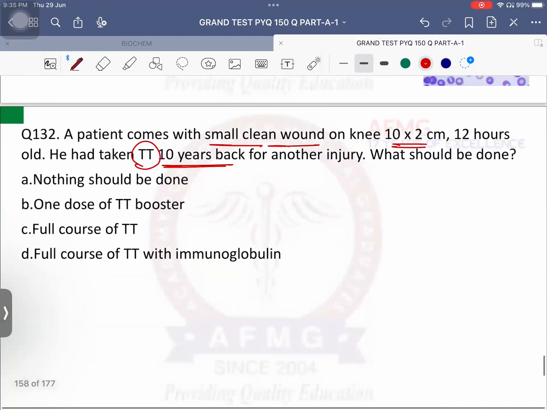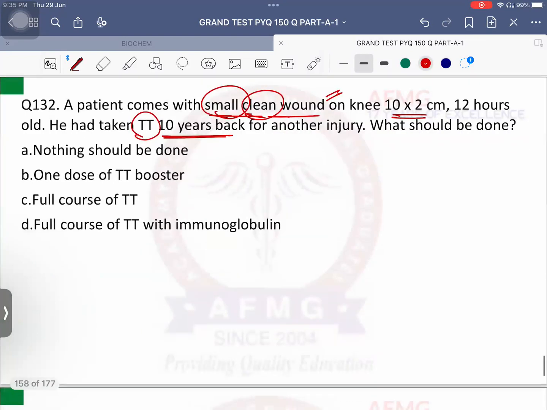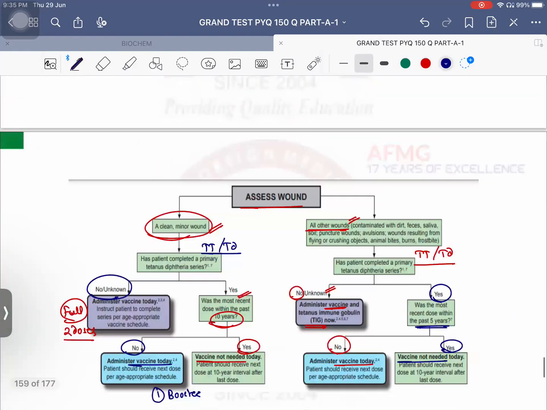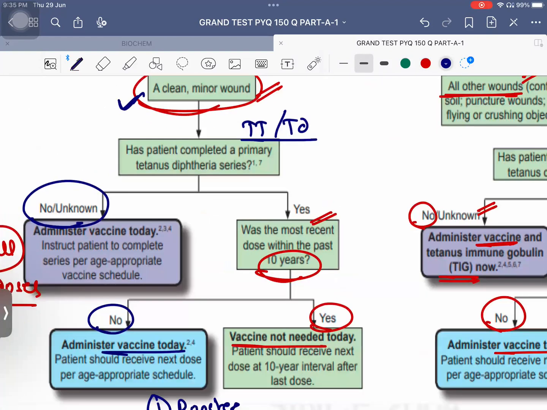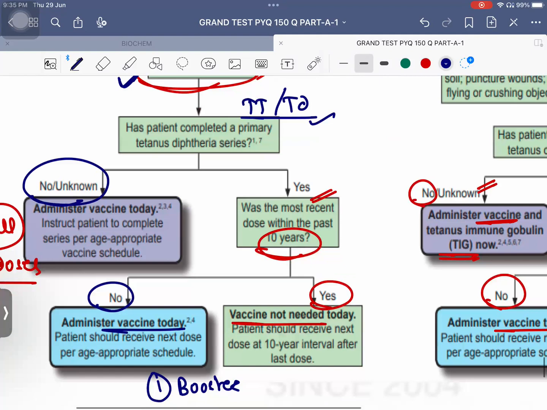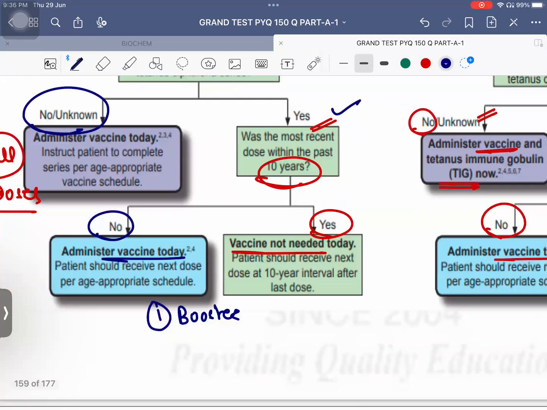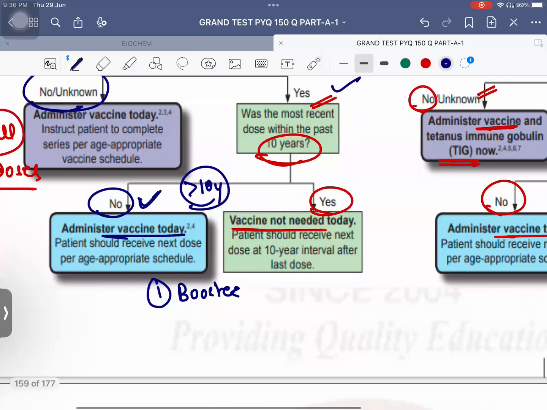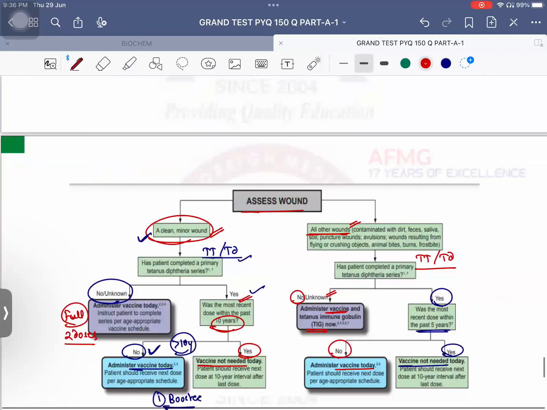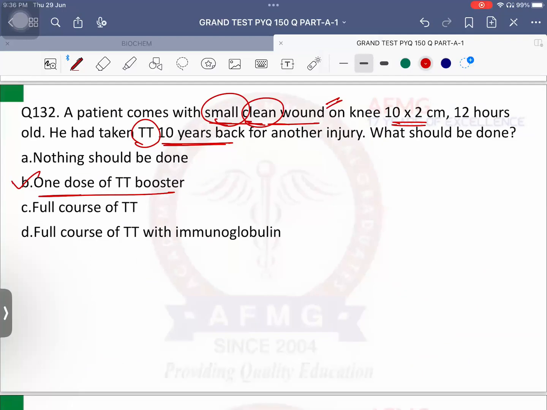In our patient, which wound is it? Small clean wound, okay? And the vaccine was taken 10 years ago. So there was a small clean wound. He has taken the TD vaccine, but it has been taken more than 10 years ago. Therefore, we need to administer one booster dose. So one dose of TT booster should be given.